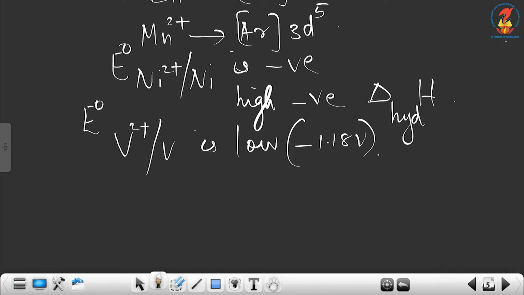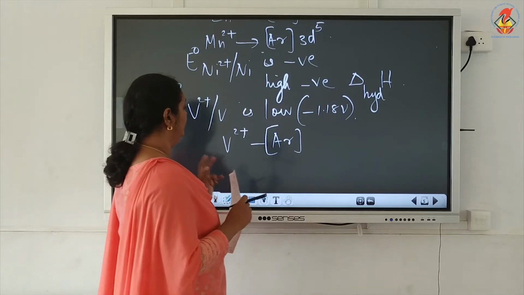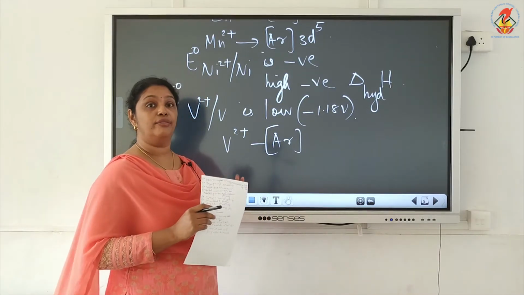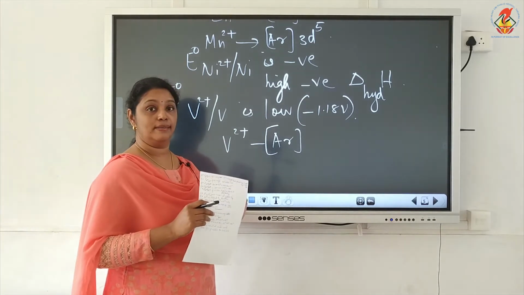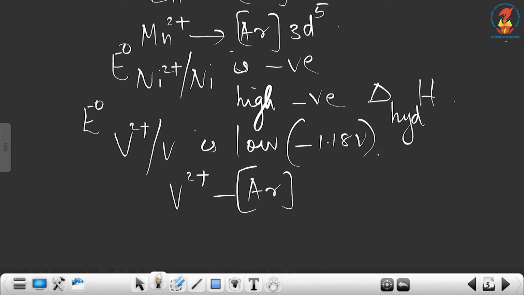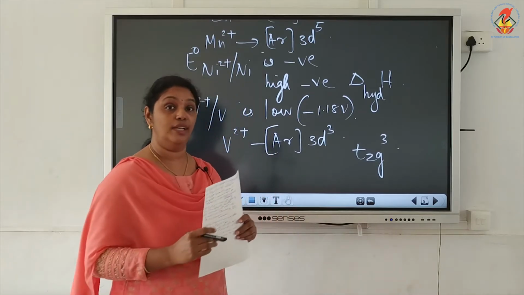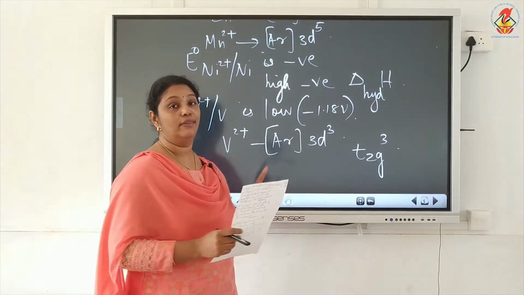The answer is, when you write vanadium 2+, what is the configuration? Vanadium 2+ is argon 3d3. Vanadium 2+ is stable with half-filled t2g3 configuration. So it has a very low E0 value.